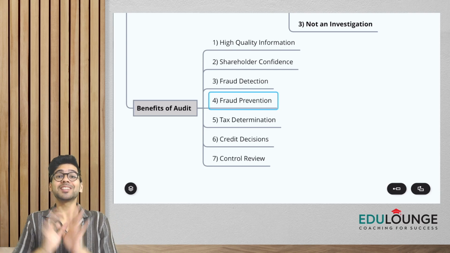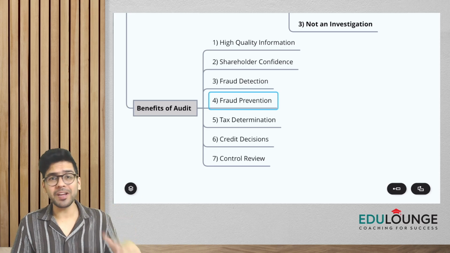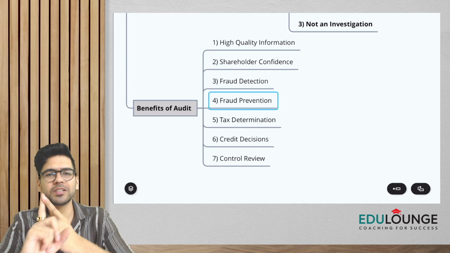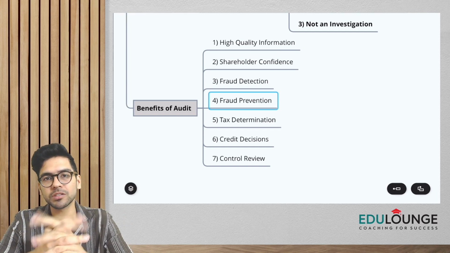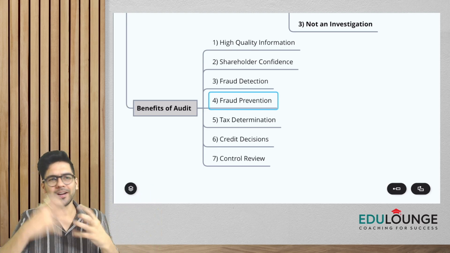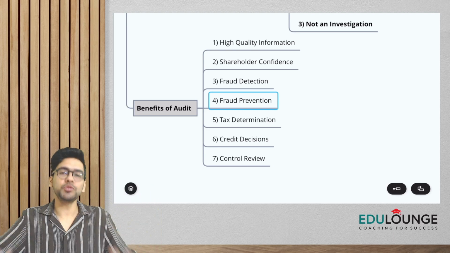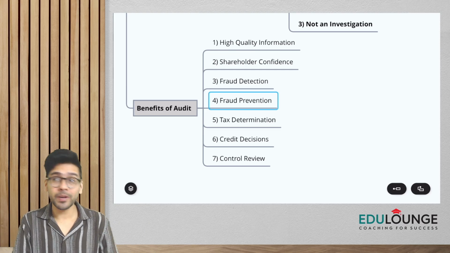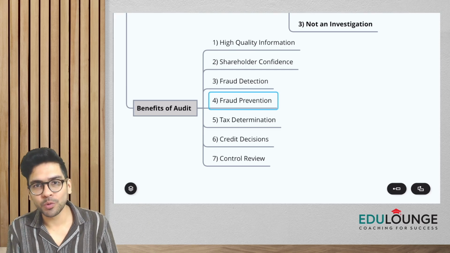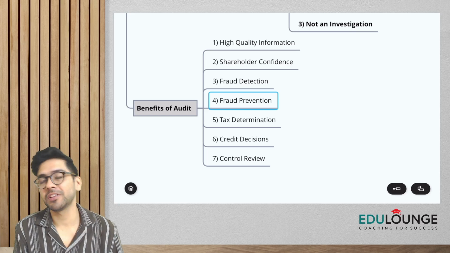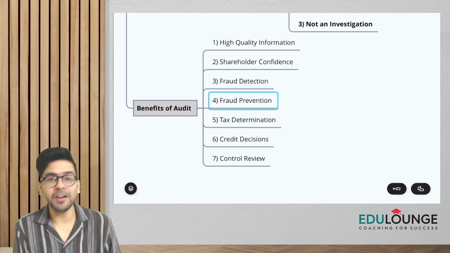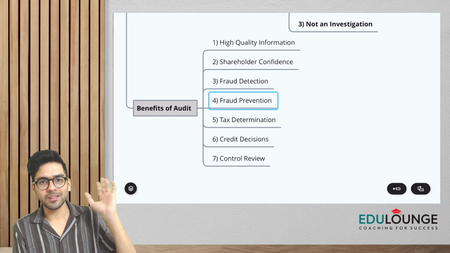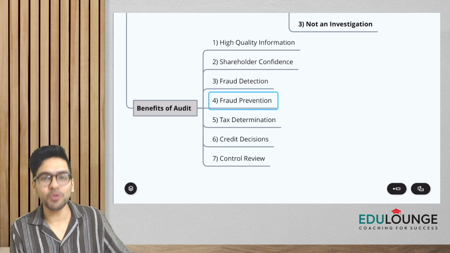So always remember, guys, there are seven benefits of auditing. I'm repeating the headings again. If you remember the headings, I'm very sure you'll be able to write the points. So what are the points again? High quality information, number one. Shareholders' confidence. So one and two are somehow related: high quality information, and then it will boost the confidence of shareholders. Then 2 points with respect to fraud detection and fraud prevention. Then one benefit for the government, that they would be able to assess whether the tax amount calculated by the business is proper or not. Then for lenders, bankers, etc. And finally, for your own good, for the benefit of the organization, this control review is a benefit which is going to accrue to the organization themselves.